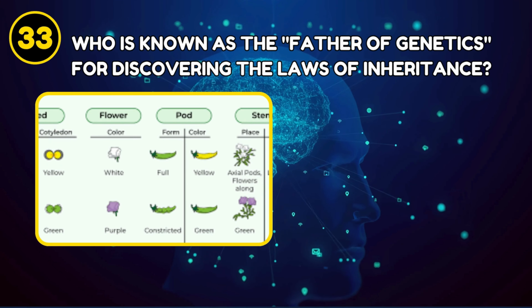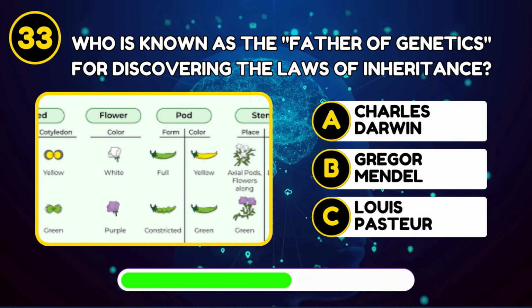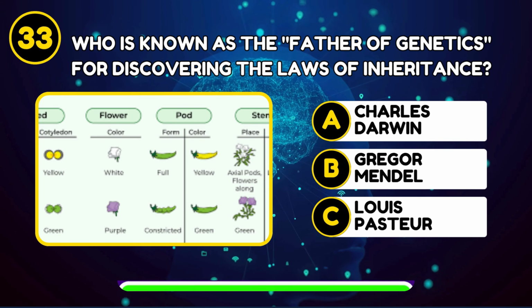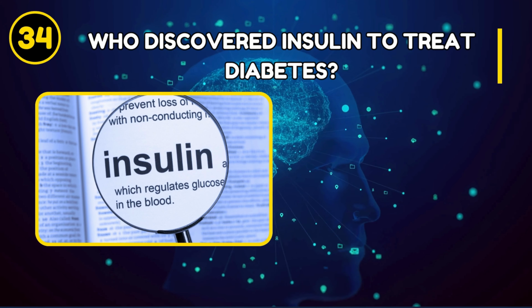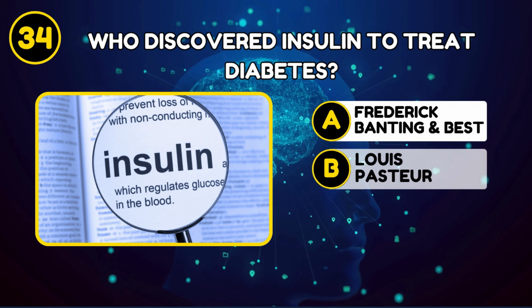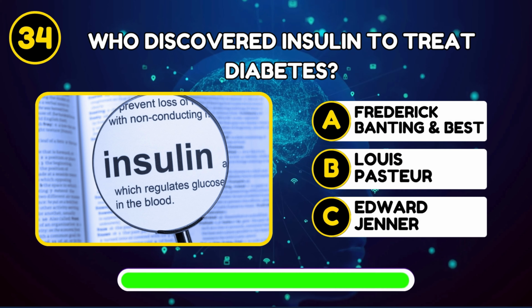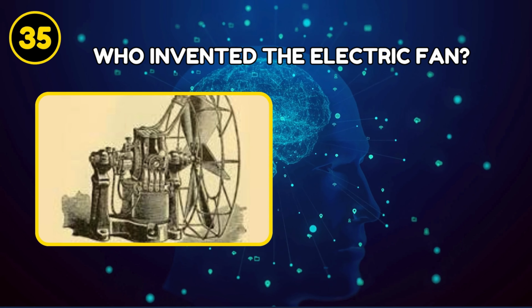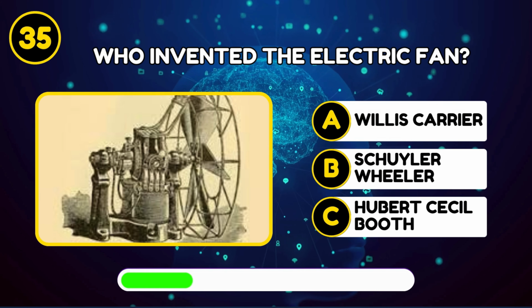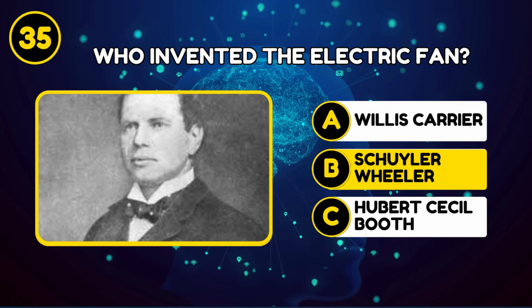Who is known as the father of genetics for discovering the laws of inheritance? Gregor Mendel. Who discovered insulin to treat diabetes? Frederick Banting and Best. Who invented the electric fan? Schuyler Wheeler.